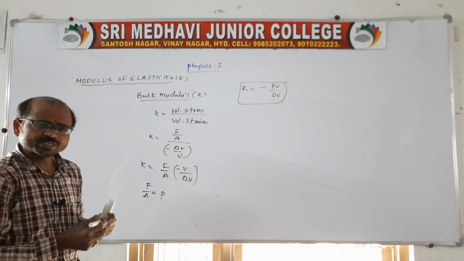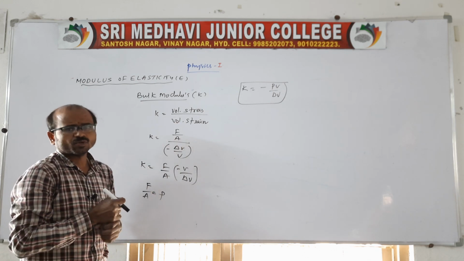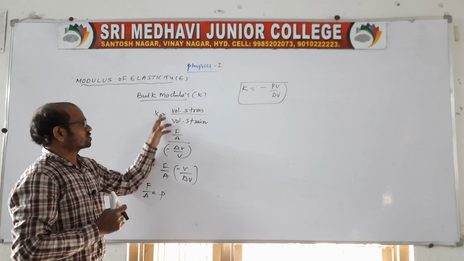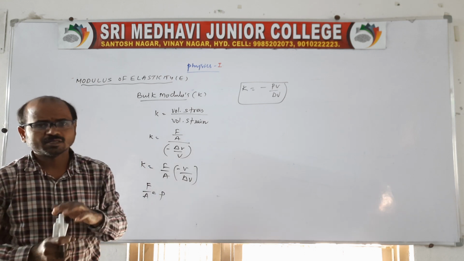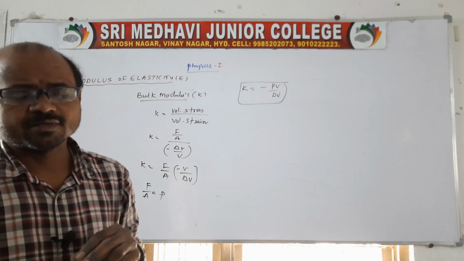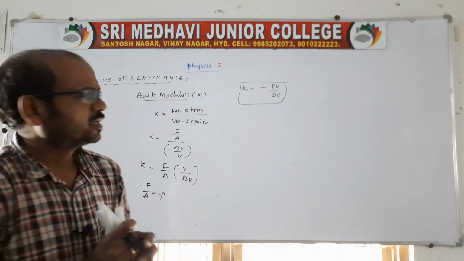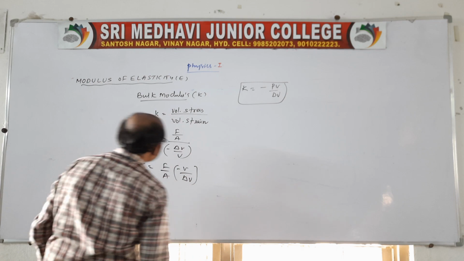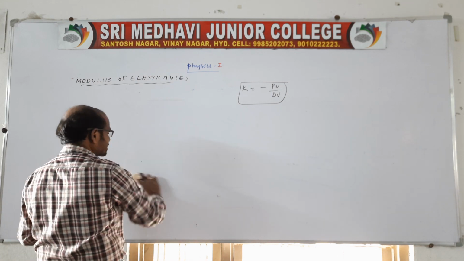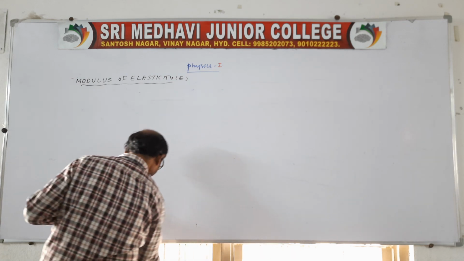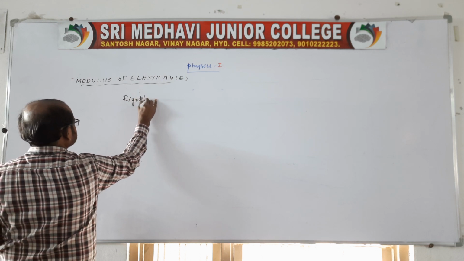Again, you look at the units and dimensions. In this, volume strain is there, and for strain there are no units and no dimensions. Only we have volume stress. Again same: CGS dyne per centimeter square, MKS Newton per meter square. Clear? And it is related to the volume stress. And the last one, that is rigidity modulus.